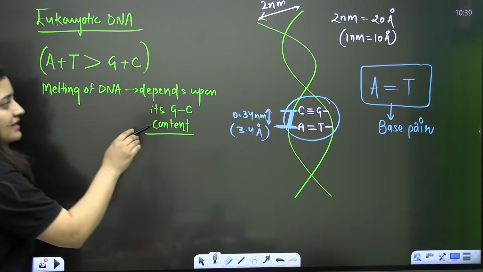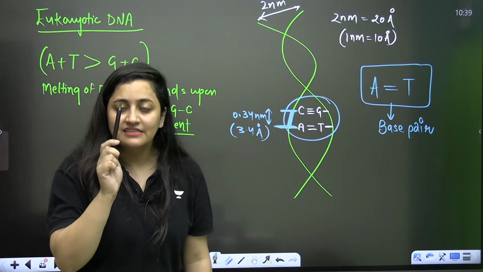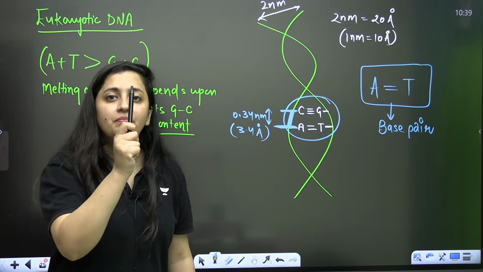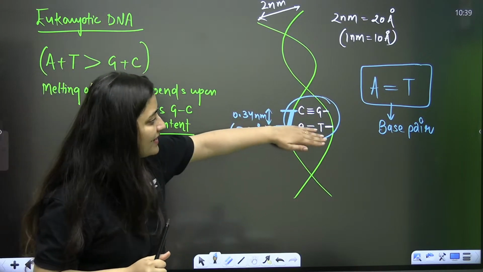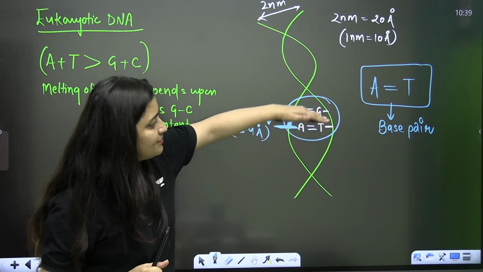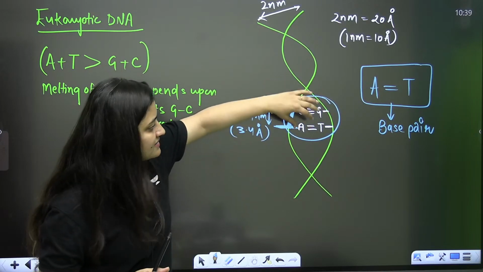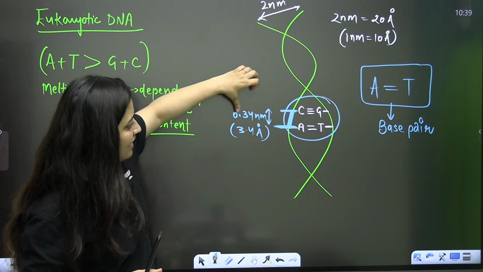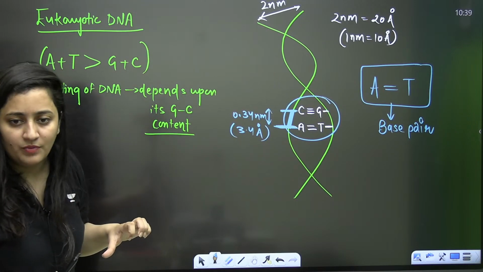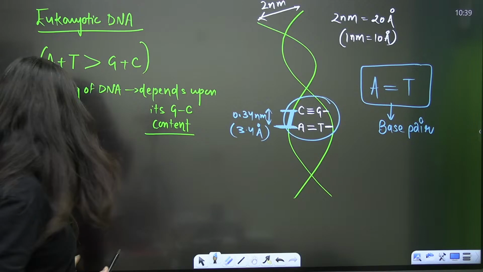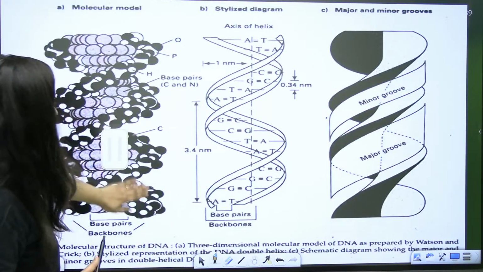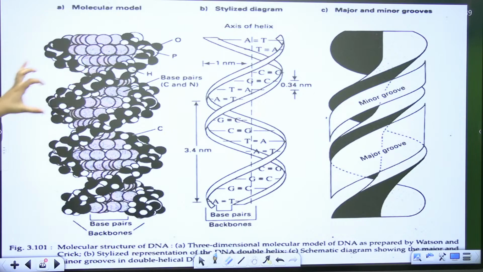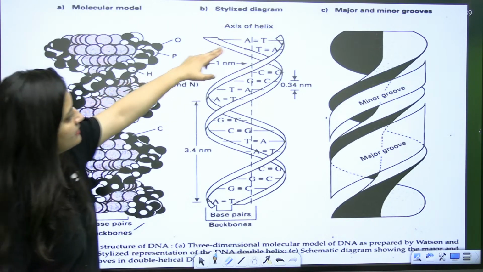Now, DNA is a helically coiled structure. Watson and Crick explained B-DNA, right-handed DNA. It's a helically coiled structure, so one base pair is stacking over another one. Here they have this distance, 0.34 nanometer. Wait, I'll show you the diagram here. Look at this. It is a molecular model, and this is the model here.